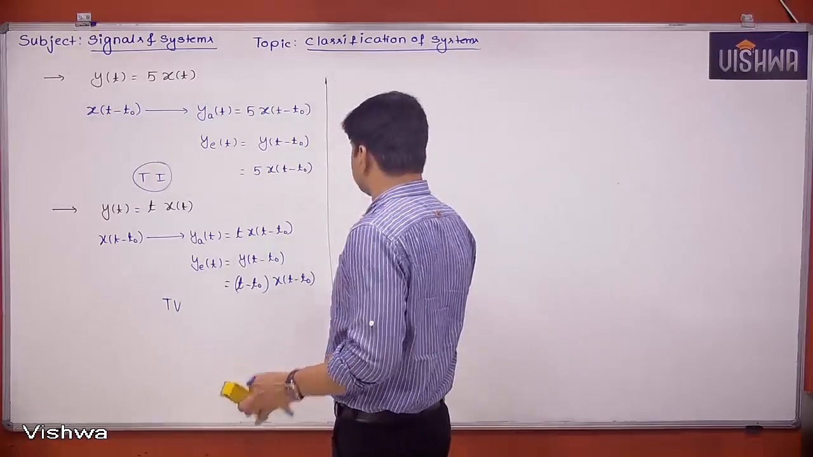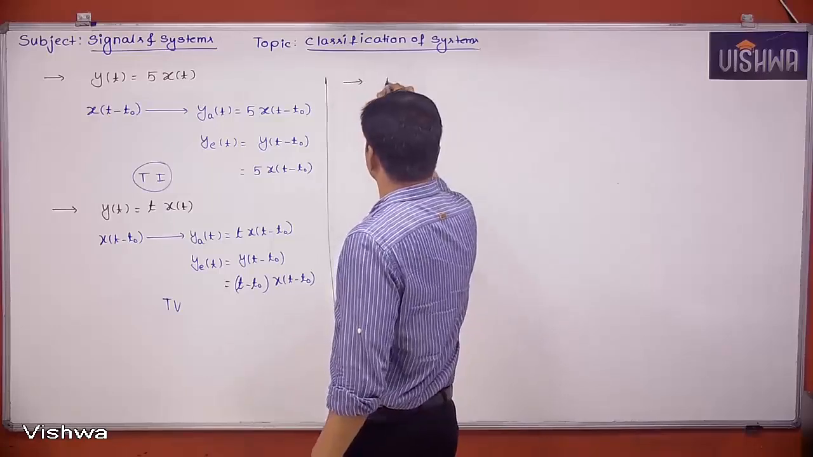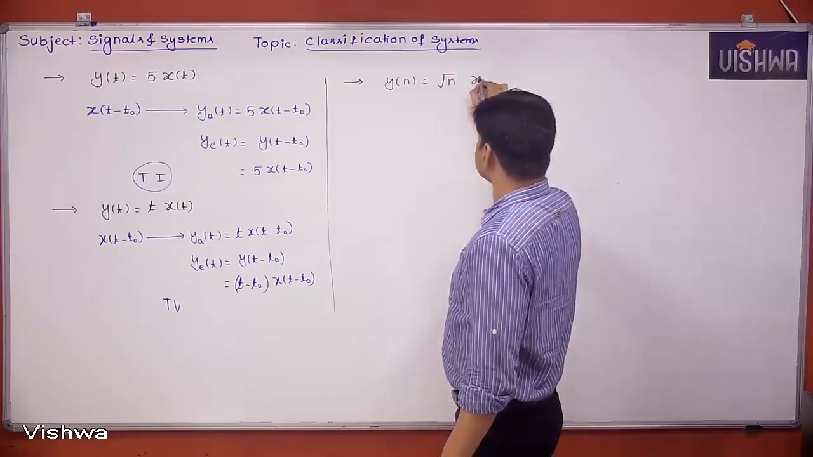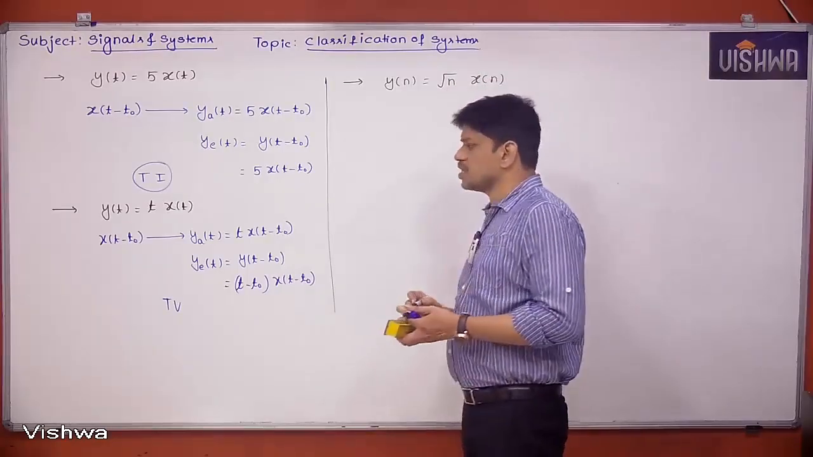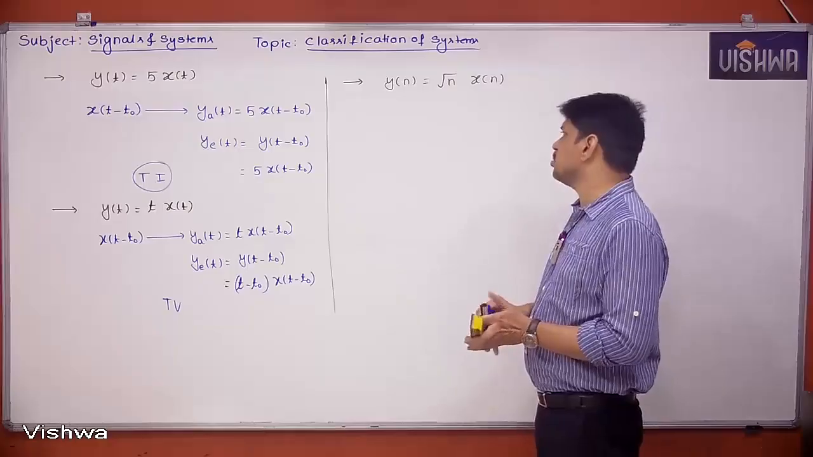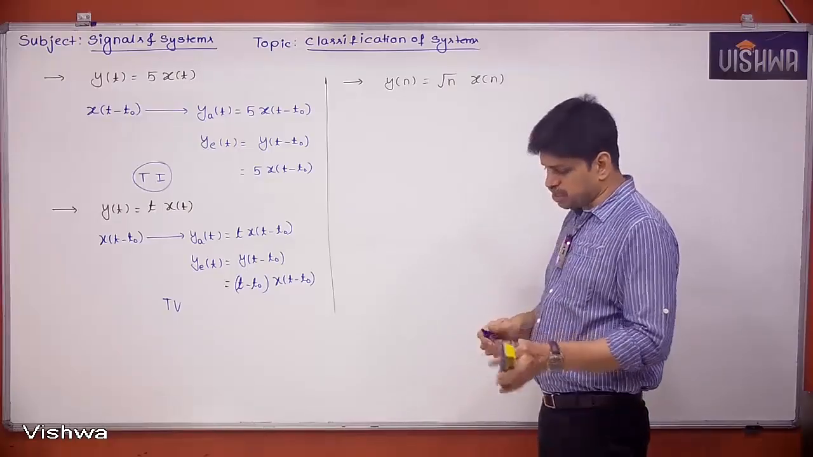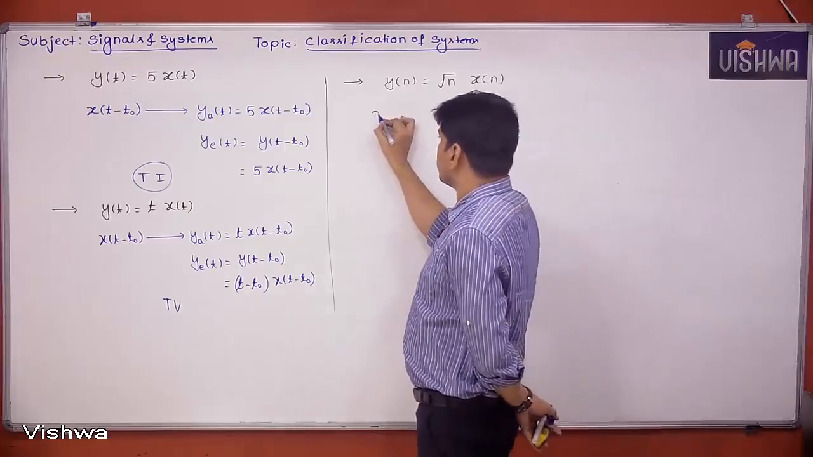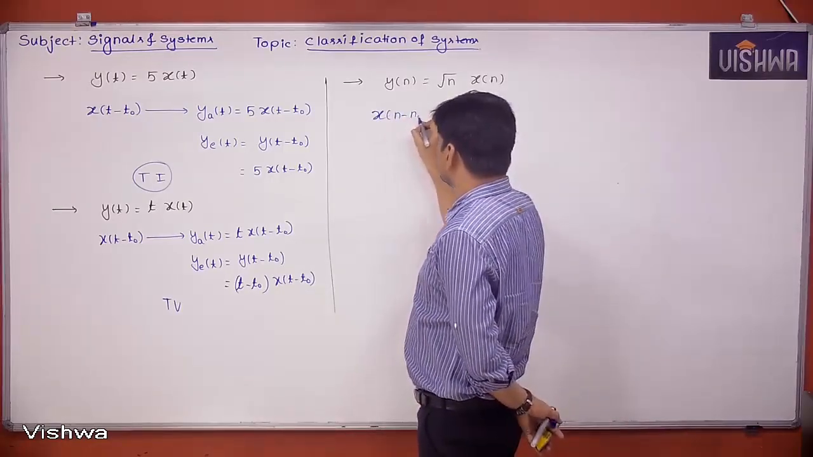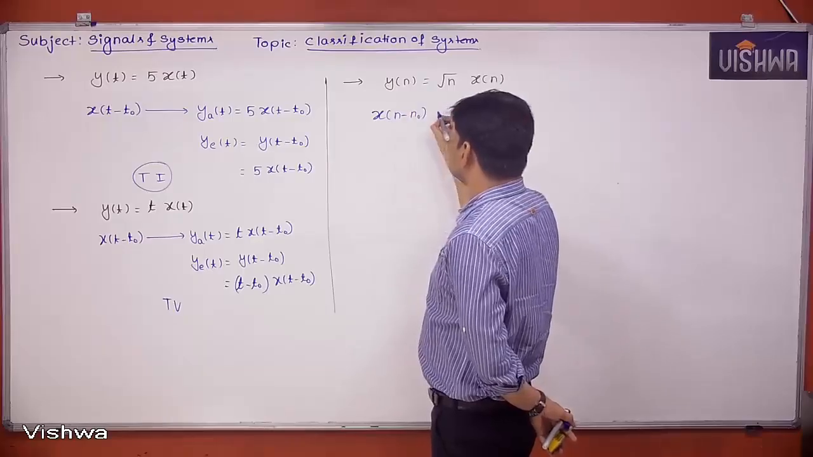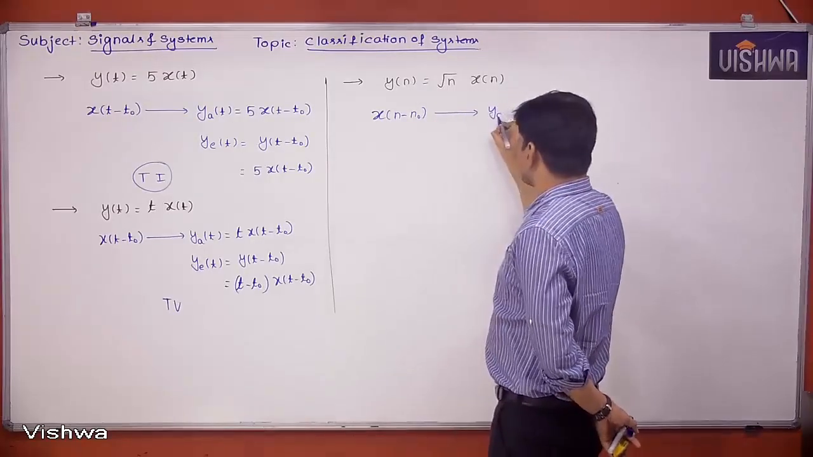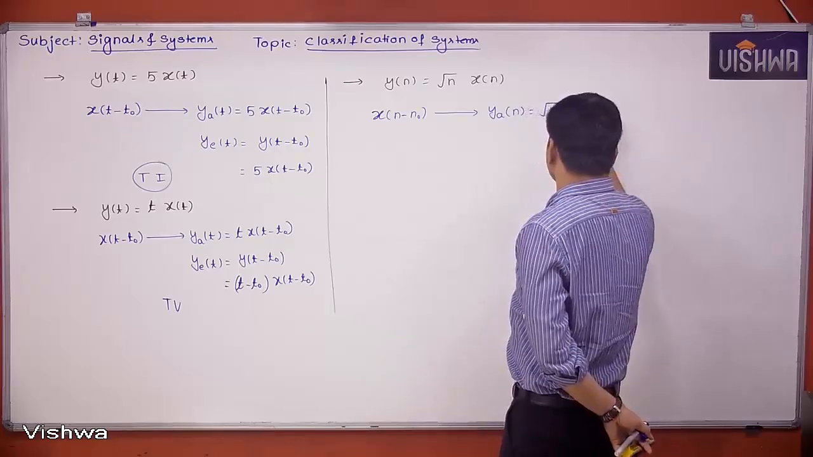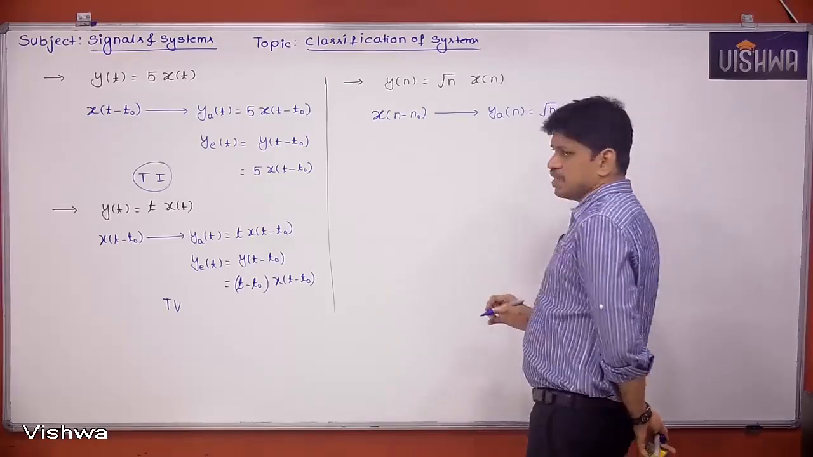Next, y of n is equal to root n x of n. So what is the system functionality? It is simply multiplying root n to the input. Whatever the input, we have to multiply with root n. That's what the system is doing. So if x of n minus n naught, a delayed input in the discrete time case, is given, then what is the actual output? It is root n multiplied with x of n minus n naught. This is the output we are actually getting.